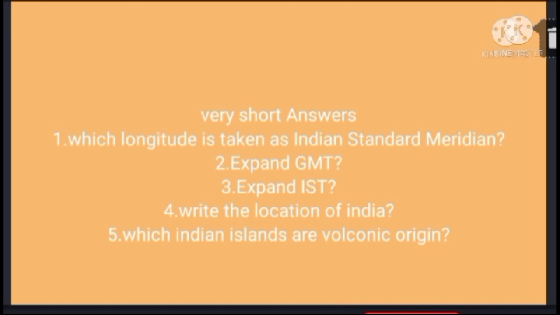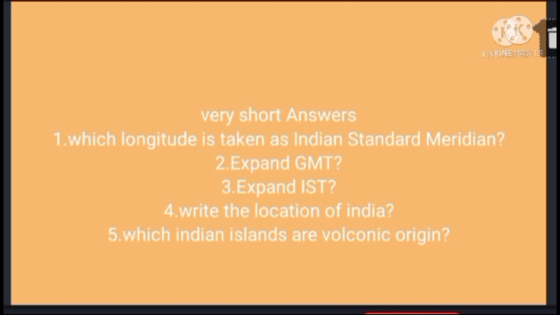The lesson discussed some very short answer questions. First, which longitude is taken as the Indian standard meridian? 82.5 degrees east longitude is taken as the standard meridian. It gives Indian Standard Time. Second, expand GMT. GMT means Greenwich Mean Time. It is also called 0 degrees longitude. Third, expand IST. IST means Indian Standard Time. It is also called 82.5 degrees east longitude.